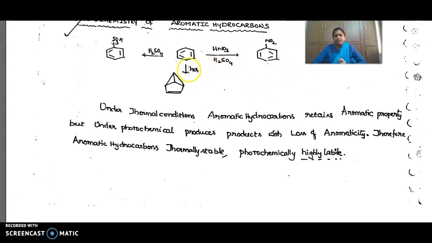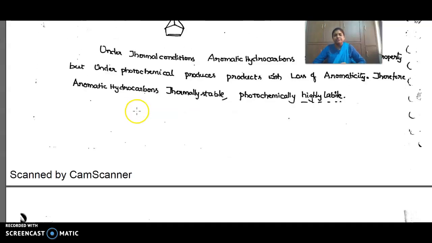But if you do it under photochemical conditions, what happens? The aromaticity will be disturbed in the reaction. That's why aromatic hydrocarbons are thermally stable and photochemically highly labile. They will undergo isomerization.